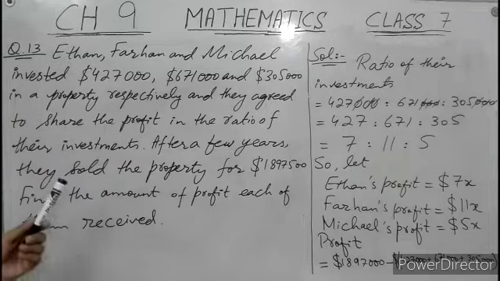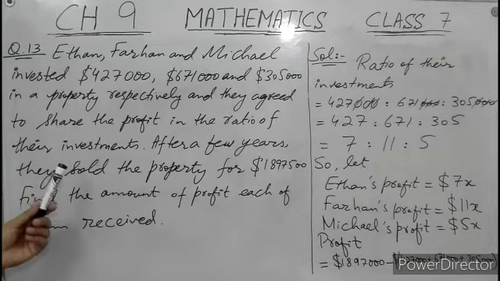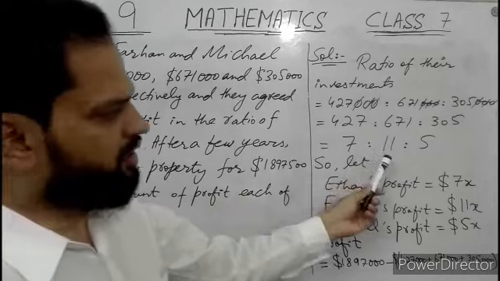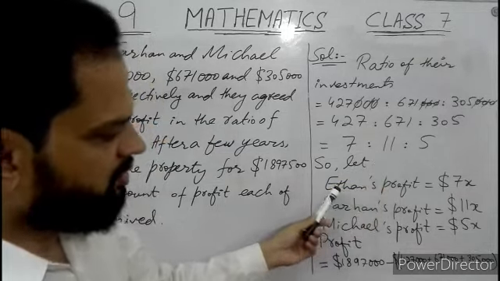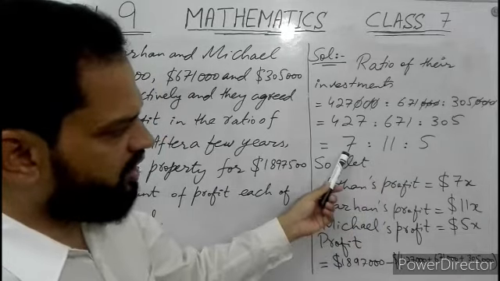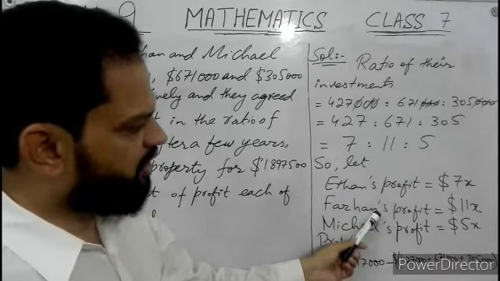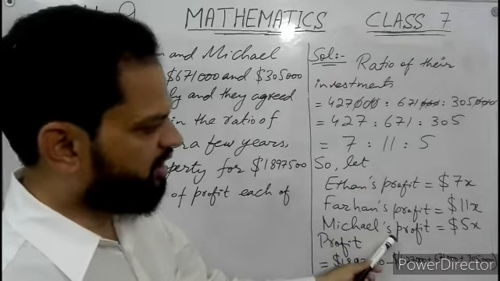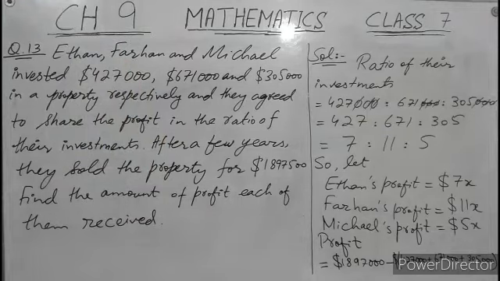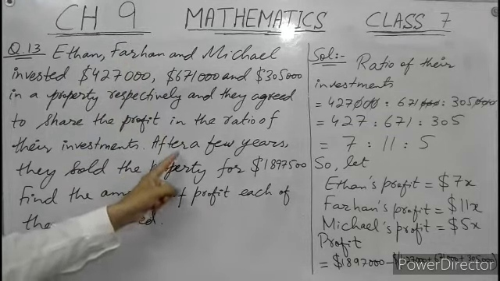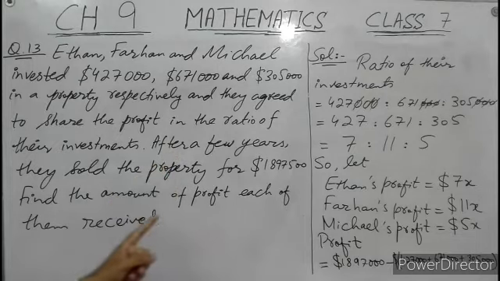I have already told you that they agreed to share the profit in the ratio of their investments. Now this ratio can be used for their profits. So Ethan's profit will be 7x dollars, Farhan's profit will be 11x dollars, Michael's profit 5x dollars. In the fifth line you can see that after a few years they sold the property for 18,97,500.